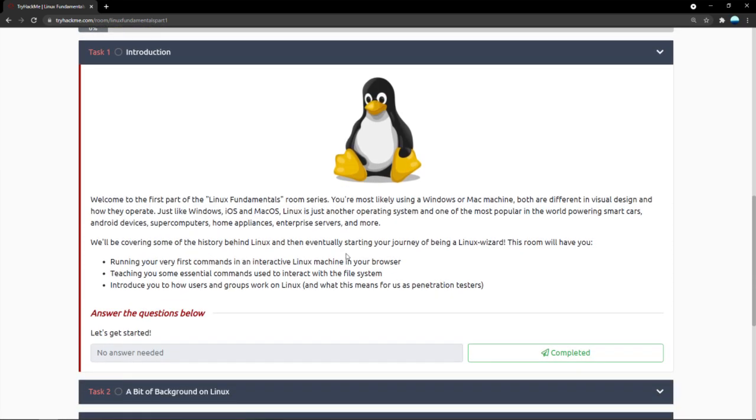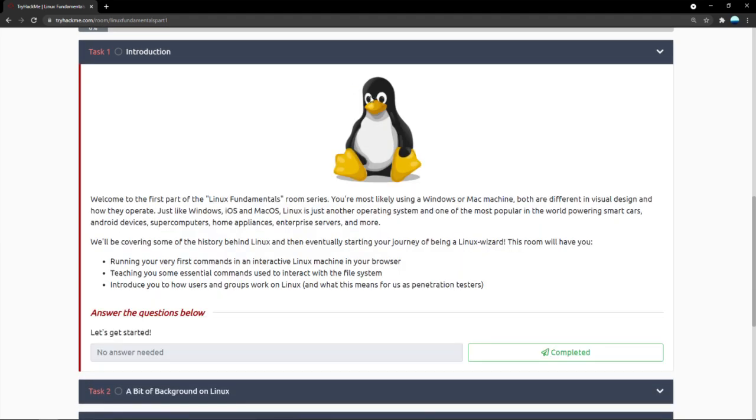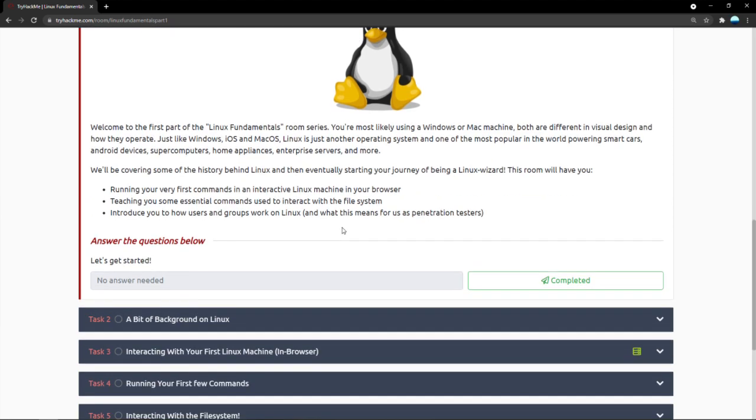Okay, let's start. Just an overview of this room: we have 1, 2, 3, 4, 5, 6, 7, 8, 9 tasks. We'll try not to spend too much time on each task. Let's not get sidelined with discussions. Obviously, this room is meant for people who are starting from the ground up with Linux, who don't have a specific background in Linux. I will also be trying to narrate and make a few concepts easy to understand, but I personally have a lot of experience in Linux. So if I'm skipping over something, you can always ask me in the comments, or drop a comment in my chat and I'll be able to help you.